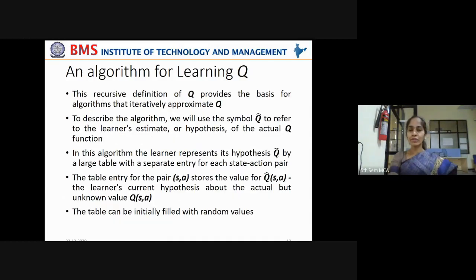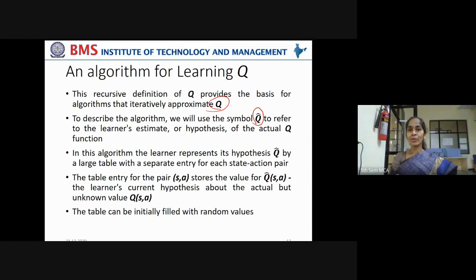This recursive definition of Q provides the basis for algorithms that iteratively approximate Q. Iteratively calculate, formulate the evaluation function Q. Now to describe the algorithm, we will use the symbol Q cap instead of Q. Why do we use cap? I told you already.